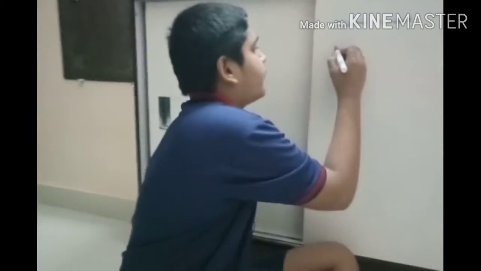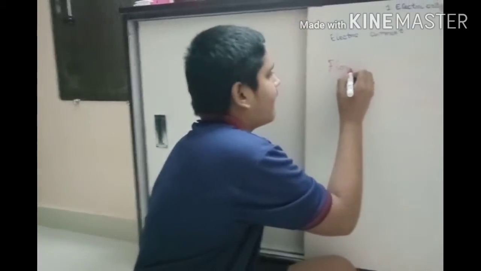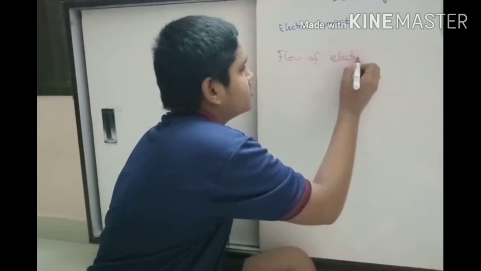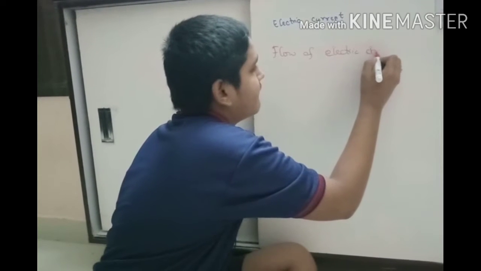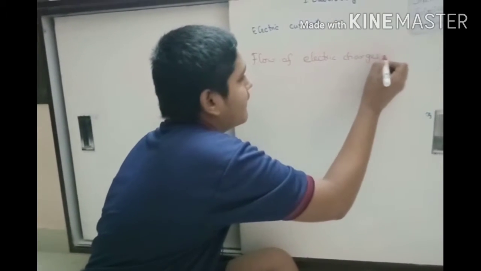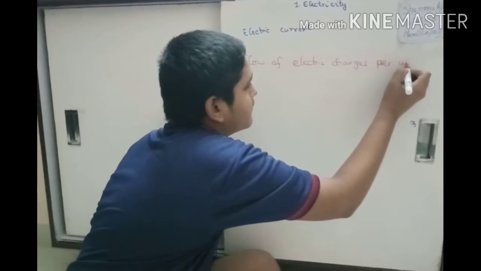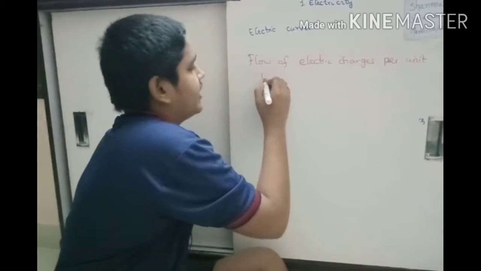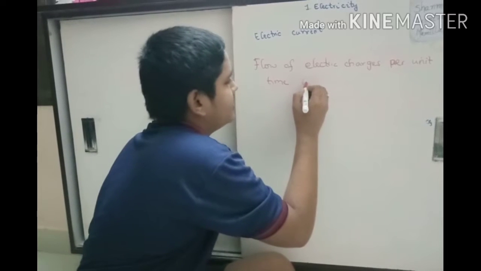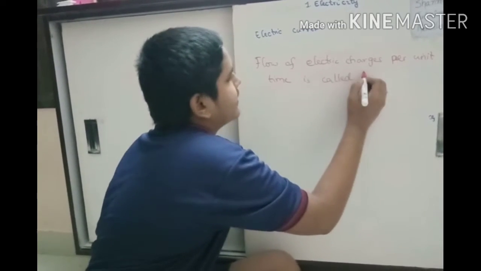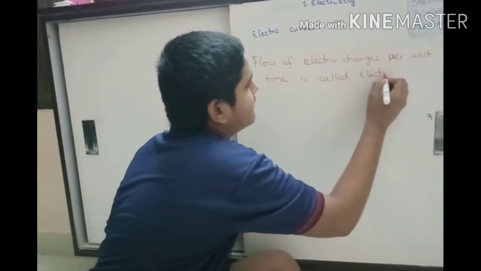The universal definition: flow of electric charges per unit time is called electric current.